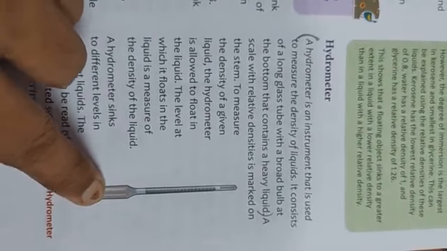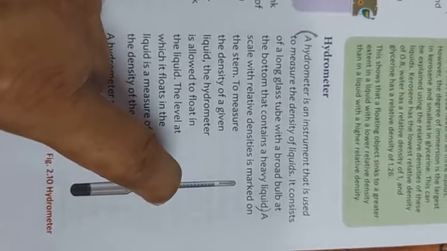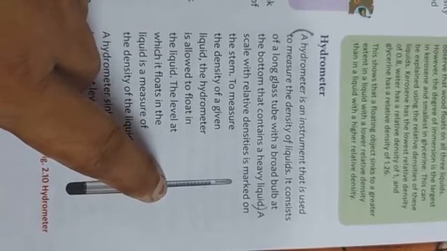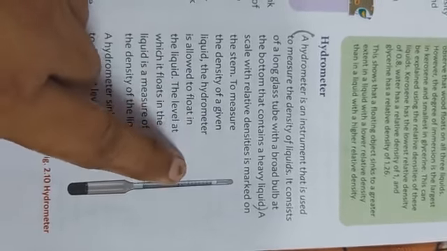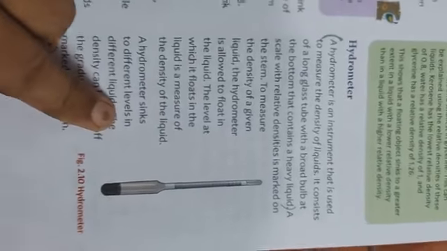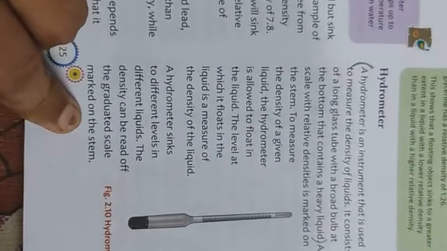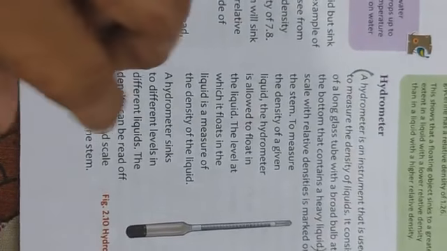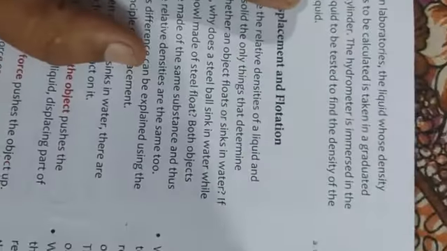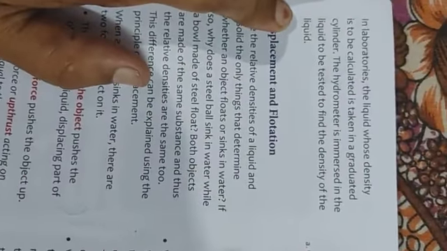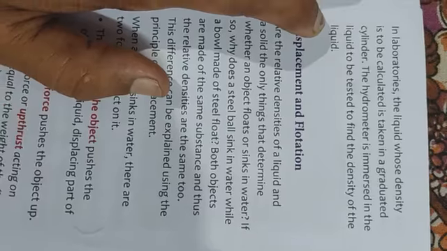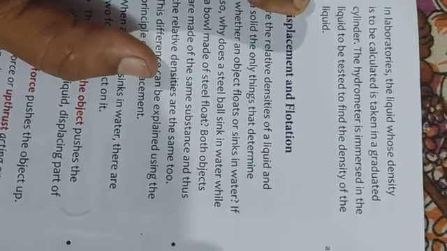So when it is put in the liquid, it floats. The level at which it floats gives the measure of the density of the liquid. So the hydrometer sinks to different levels in different liquids, and the density can be read from the graduated scale marked on the stem. Now, in the laboratory, the liquid whose density is to be calculated is taken in a graduated cylinder. The hydrometer is immersed in the liquid to be tested to find the density of the liquid.